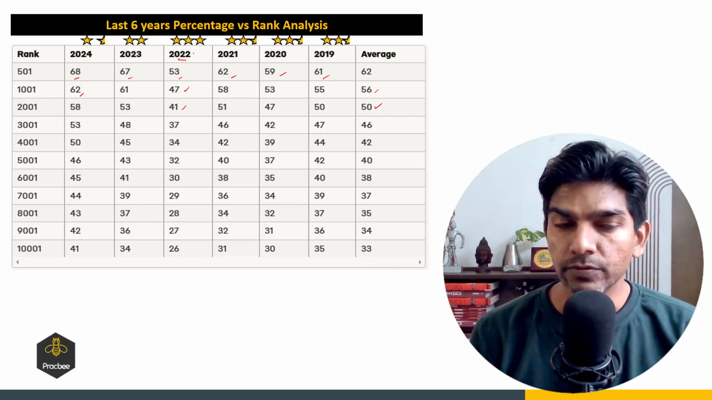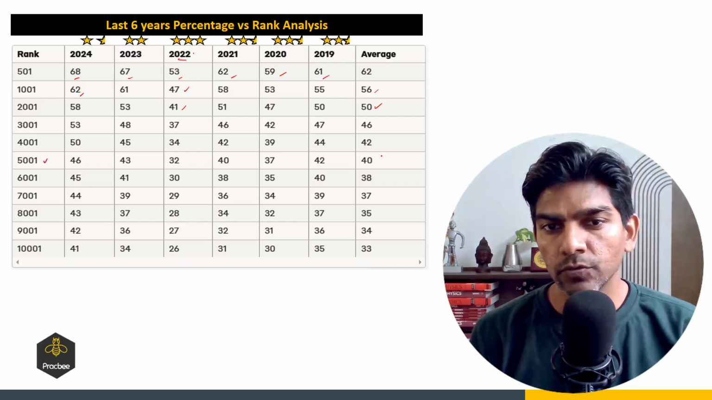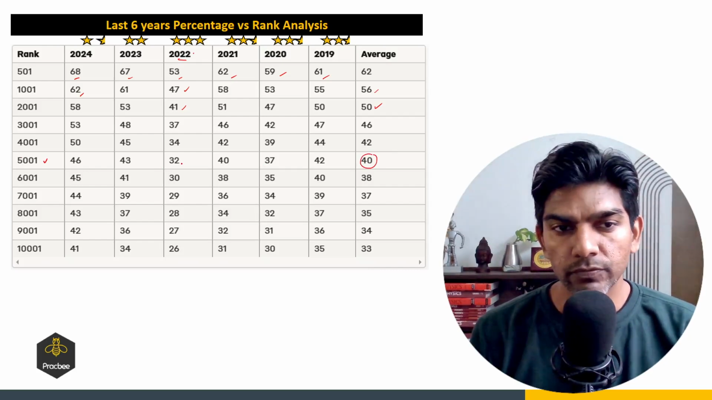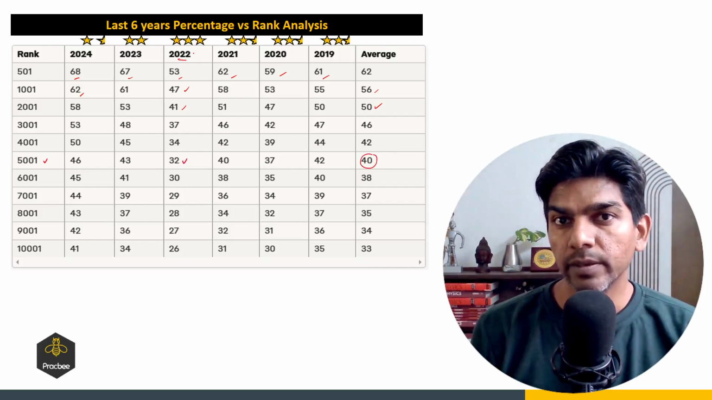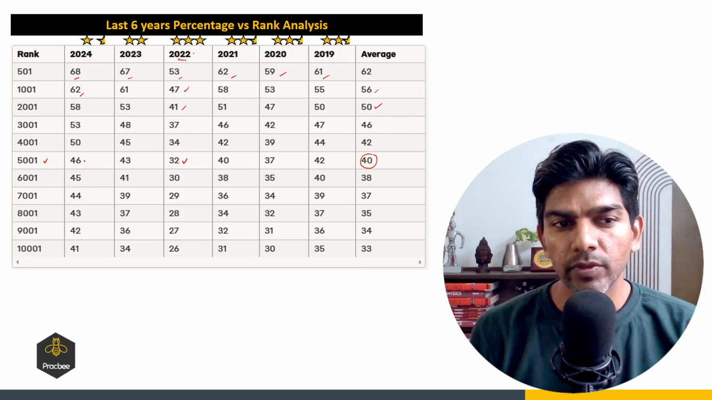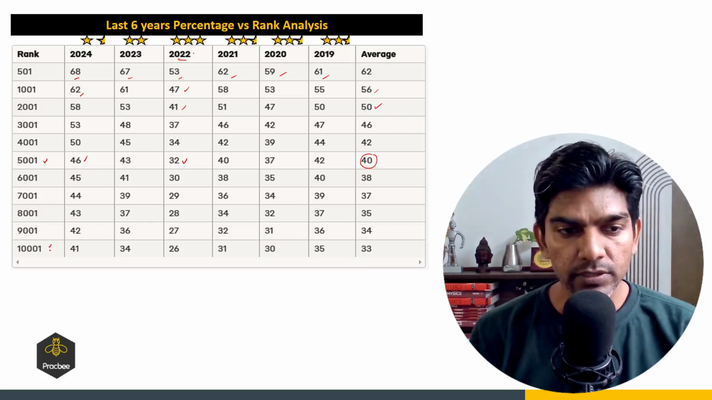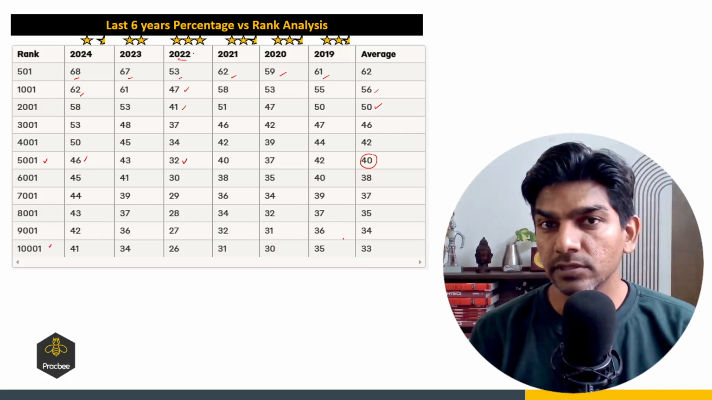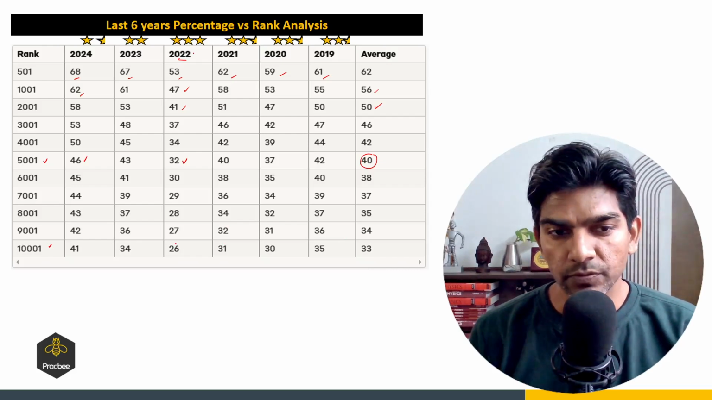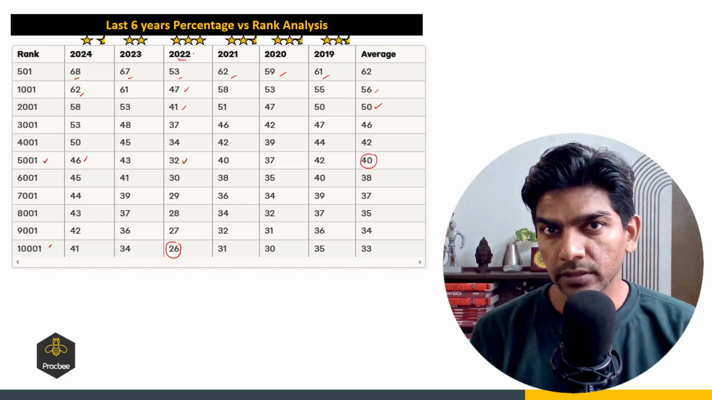Now if you look at the rank 5000, to get 5000 rank, around 40% on an average is required. But again, if the paper is tough, then with 32% of marks you will be able to get under 5000 rank. And if the paper is easy, around 46% marks. And to get a rank under 10,000, on an average 33% of marks are required. And if the paper is tough, with even 26% of marks, you will be able to get under 10,000 rank.